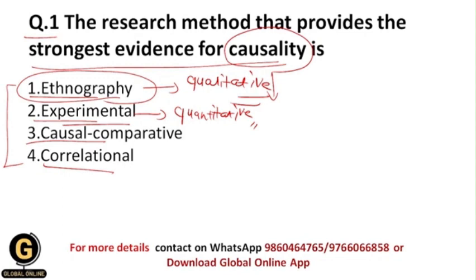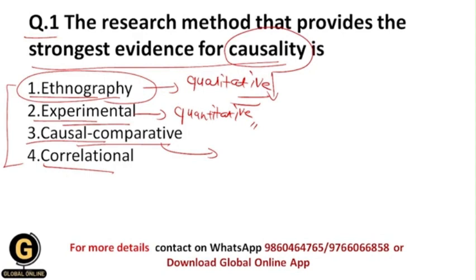Okay, what is the causal comparative research method? This is the research method in which we also study the cause and effect relationship between the variables, but here we study the facts which have already happened in the past.